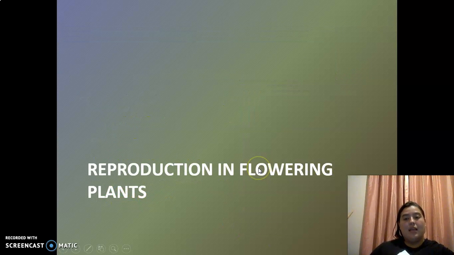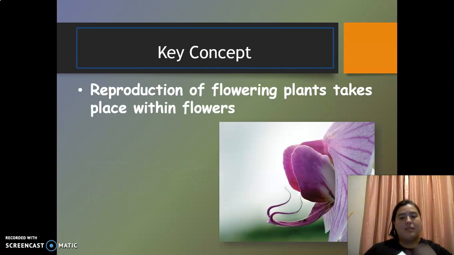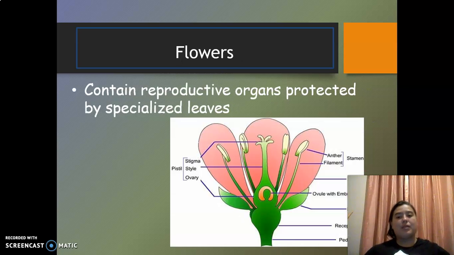You can see. And now I'm talking about the growth, the reproduction, and response of the plants. We have the reproduction in flowering plants. The key concept is that the reproduction of flowering plants takes place within flowers. So flowers contain reproductive organs protected by specialized leaves.